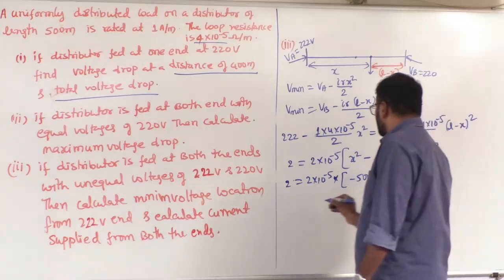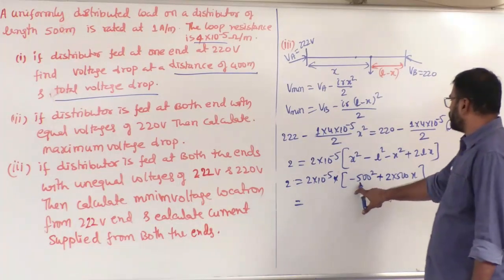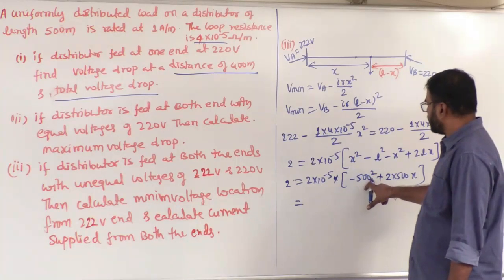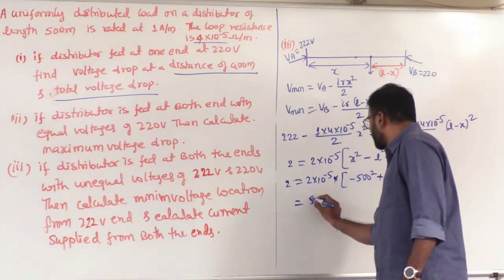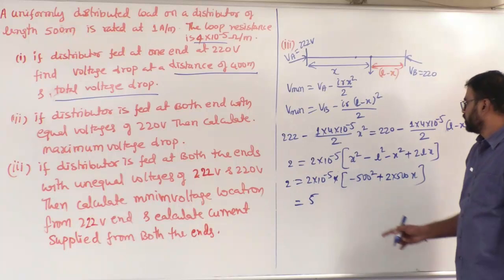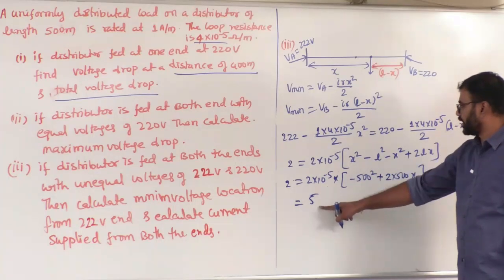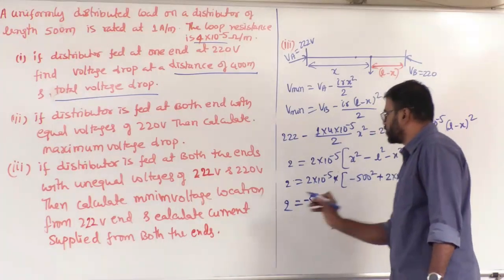Let's take this 2 into 10 power minus 5 inside. 500 square is 25 into 10 power 4, otherwise 2.5 into 10 power 5. Multiplied by 2 into 10 power minus 5, that gives 5. The left side is 2.